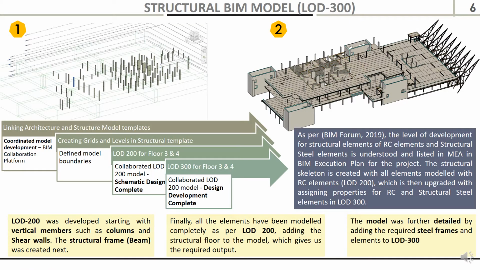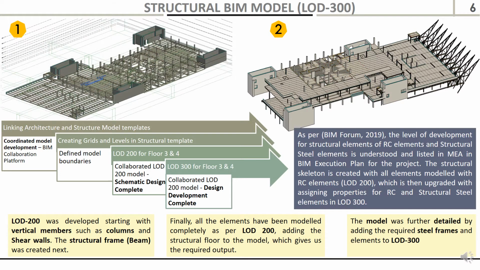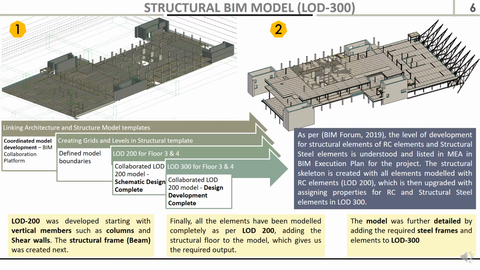So in the BIM model, we are showing here how the model has progressed with creation of columns, beams, slabs, and floor plans for floor 3 and floor 4. On the left hand side, you can see the LOD 200 model. On the right hand side, you can see the LOD 300 final model with structural steel framing and RCC elements.